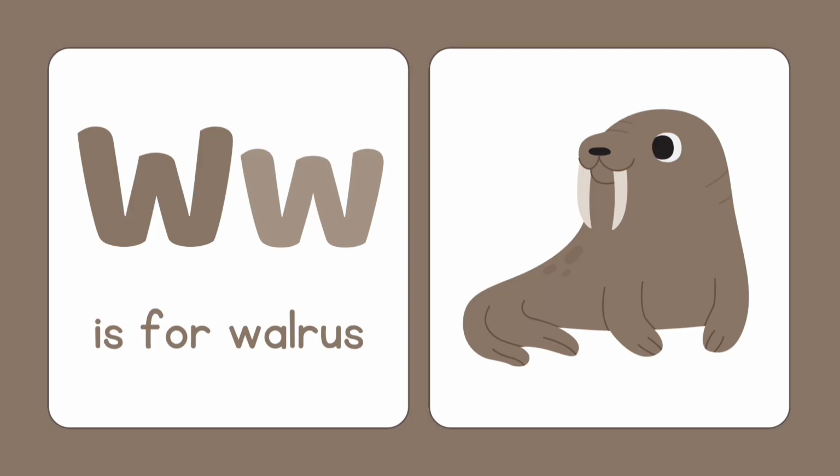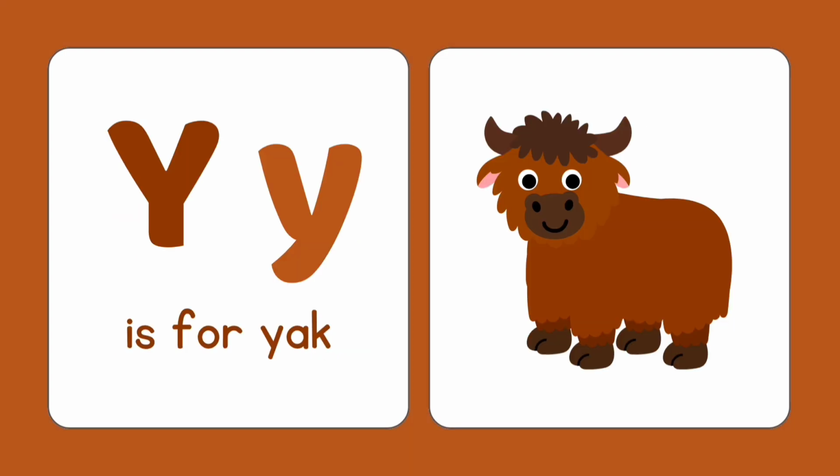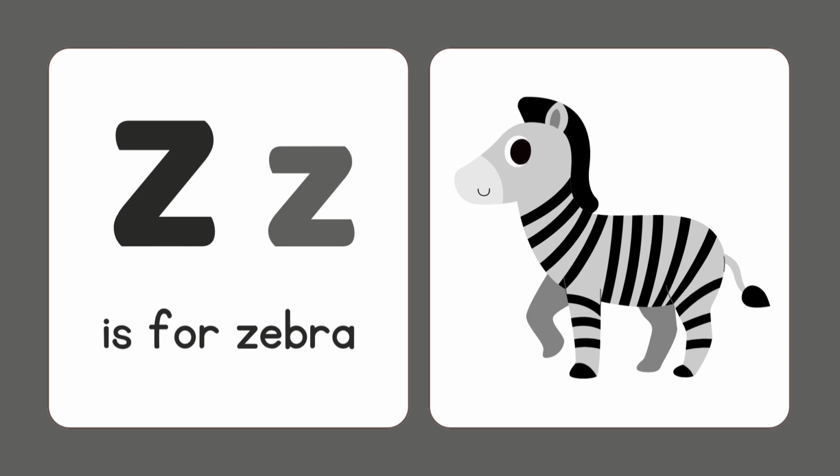W is for walrus. X is for X-ray fish. Y is for yak. Z is for zebra.